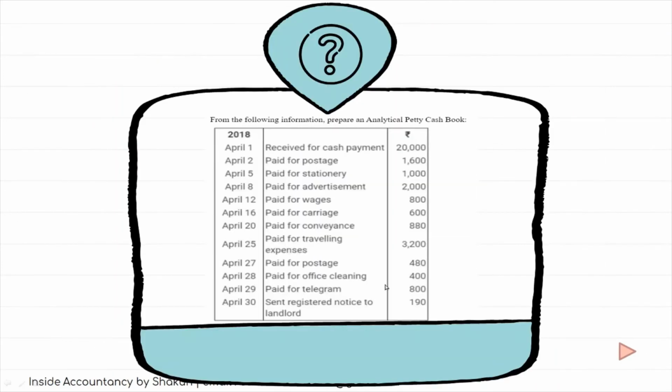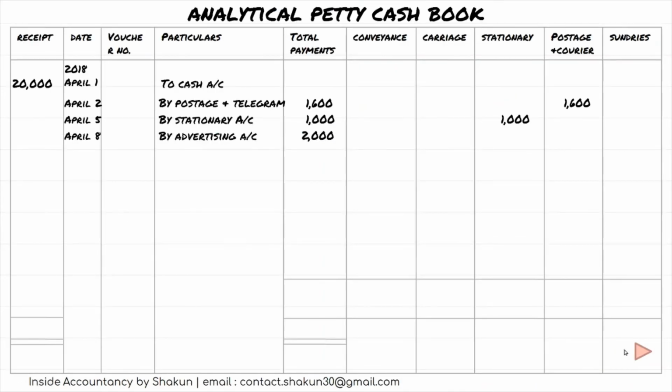The next adjustment is paid for advertisement 2000. Again we will write by advertisement 2000 under total payments. Now I do not have any separate column for advertisement here, so advertisement will be written under sundries. If you've made 5 columns, let the last column be a miscellaneous or sundries column, where the expense which does not find a place in any of these 4 columns can go. Moving back to the question.